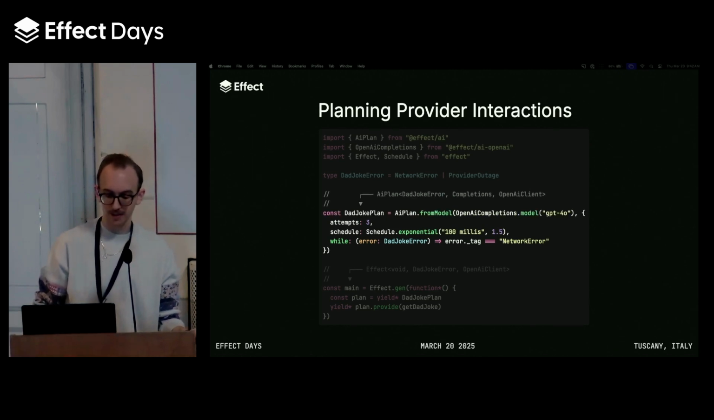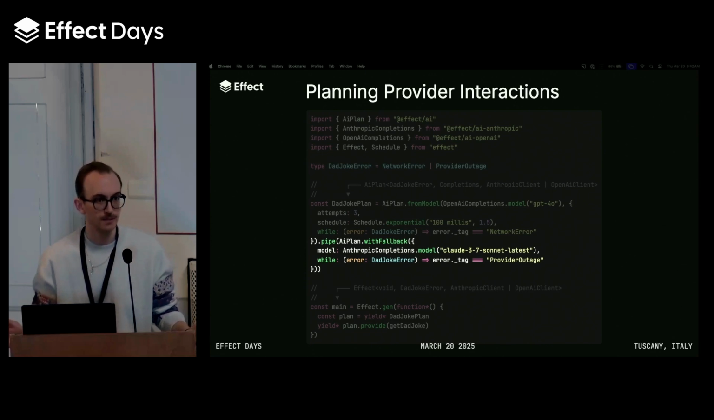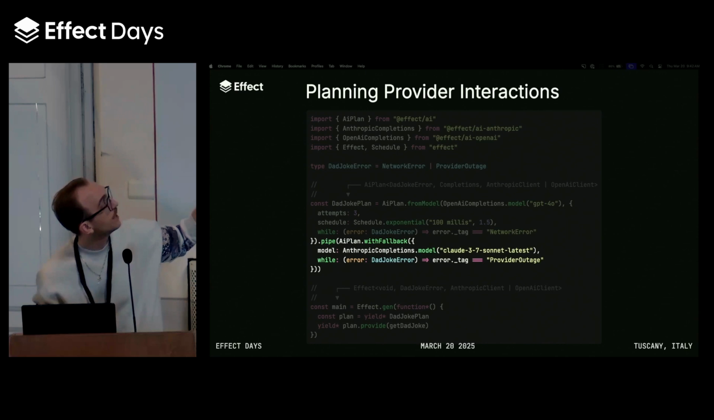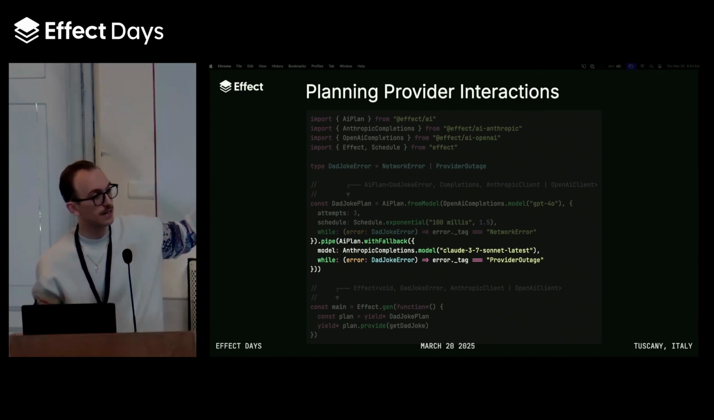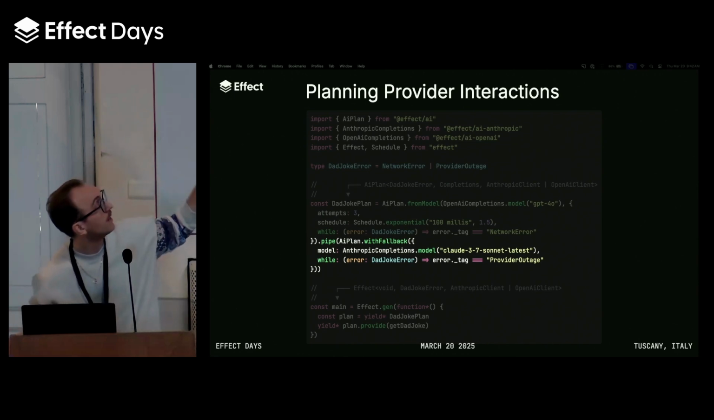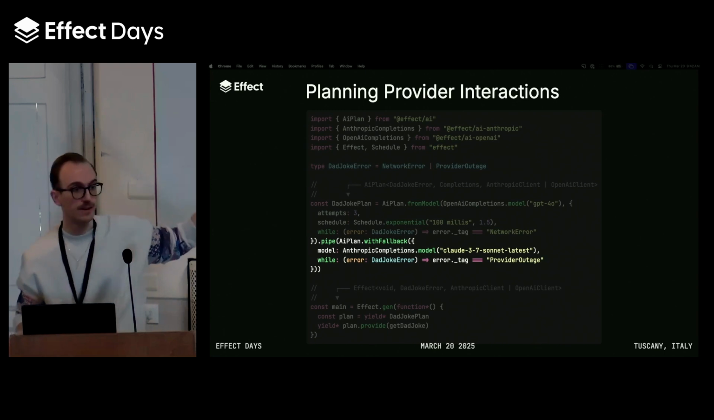So how can we actually do the fallback? Well, AI plans are composable. So you can then add a second step to your plan where you say, okay, if everything with OpenAI fails, if all the conditions we have in our retry logic and everything fail, fall back to Anthropic and use Claude to generate our dad joke. And only do that if there's a provider outage.